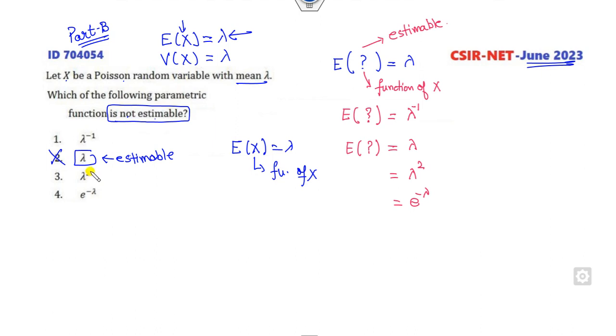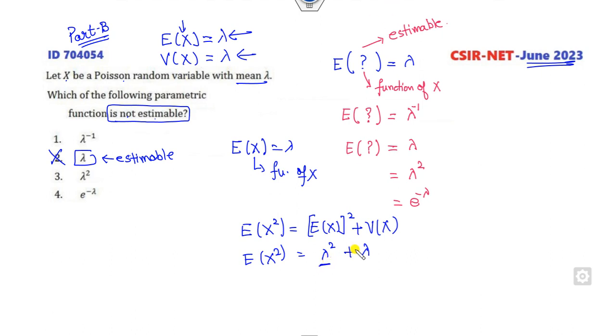Look at the third option, x lambda square. Can you think about lambda square from here? What is that? E of x square is nothing but E of x whole square plus variance of x. So this is nothing but lambda square plus lambda. Now we need only lambda square, so how can we do that? This is nothing but E of x, so I can take the combination x square minus x. You can see this is a function of x only. So this is also estimable, and this option is also cancelled out.